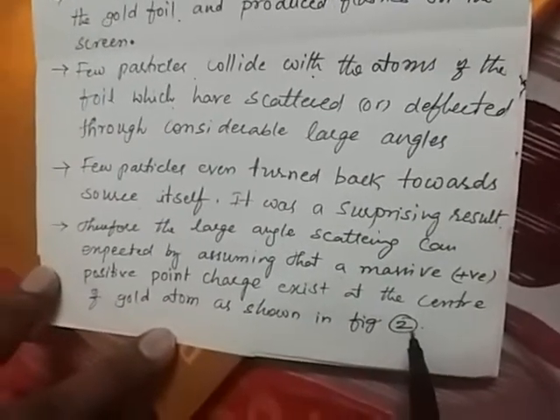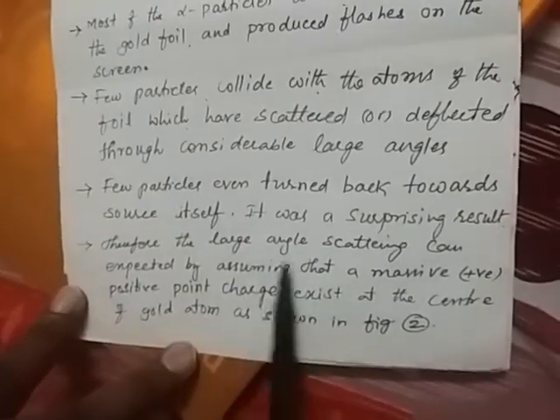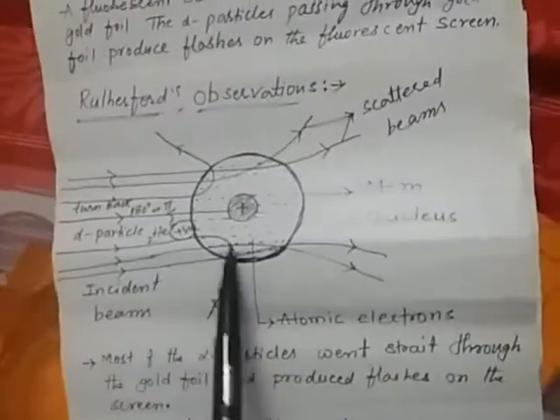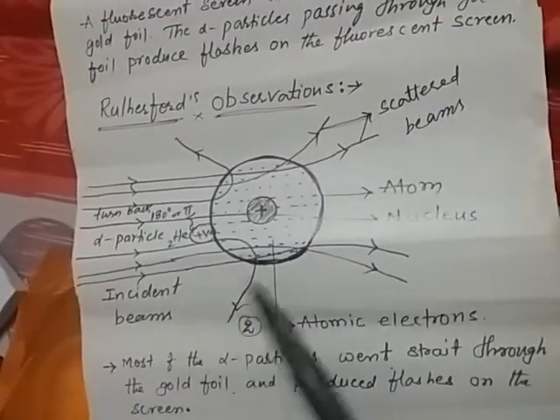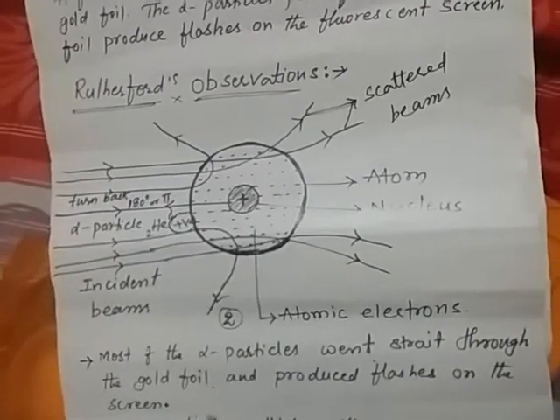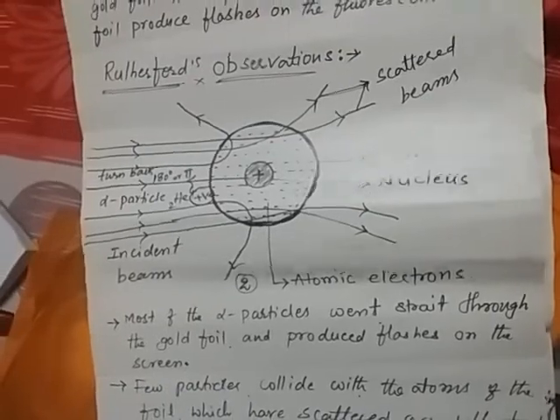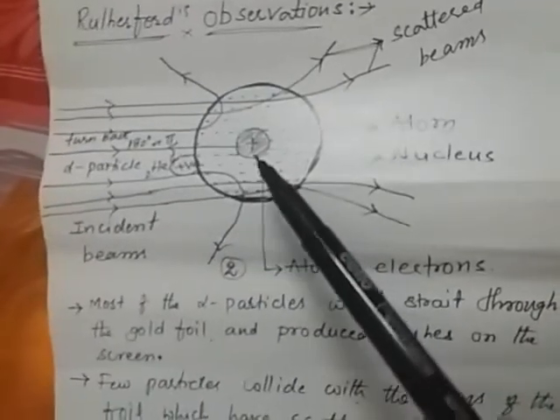Mostly there are small angles, but in large angle scattering the rays are scattered by the massive positive charge which exists at the center of the gold atom.